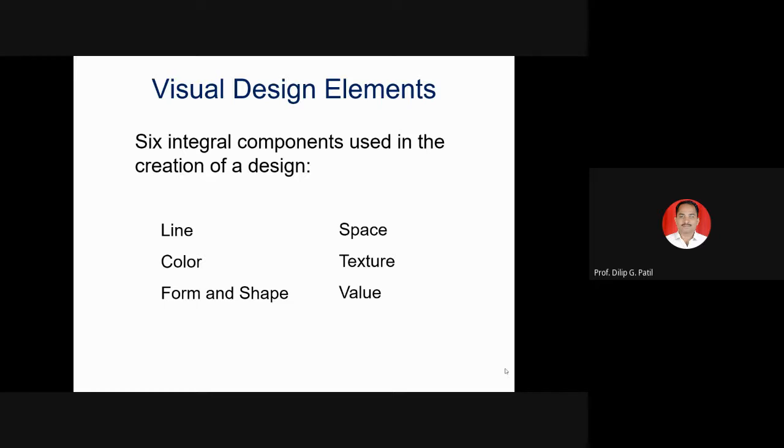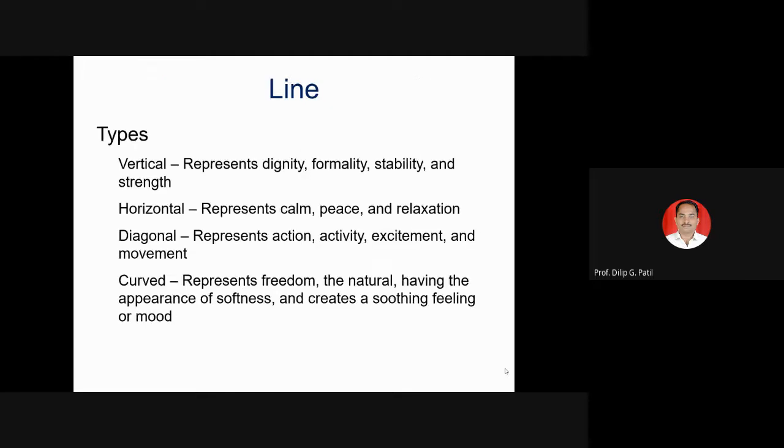So visual design elements, whenever we look at a particular building, we see some of the elements like line, space, color, texture, form and shape, and value. So we will see what is the meaning of each element.